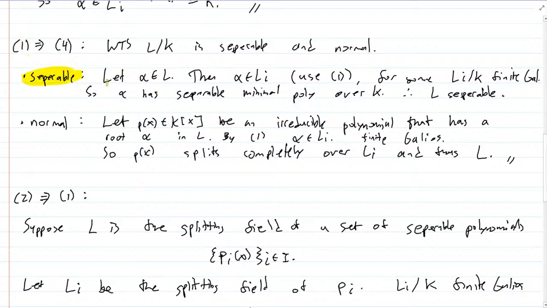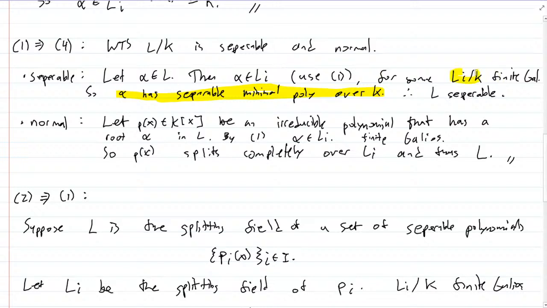Separable, remember, means that if you have an element in the field, then there is a separable minimal polynomial for that element, right? So first of all, alpha in L gives you that alpha is in Li using 1. Li is a finite Galois extension, so alpha has a separable minimal polynomial over K.